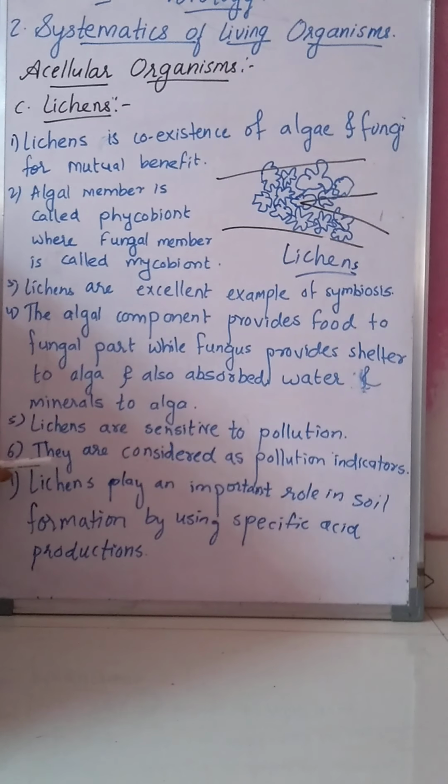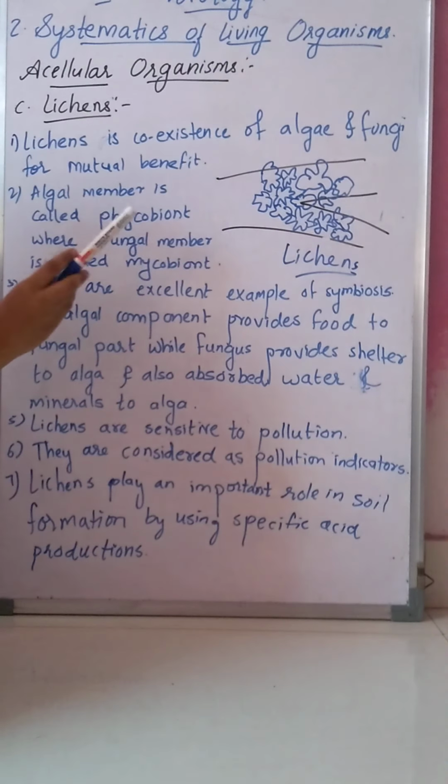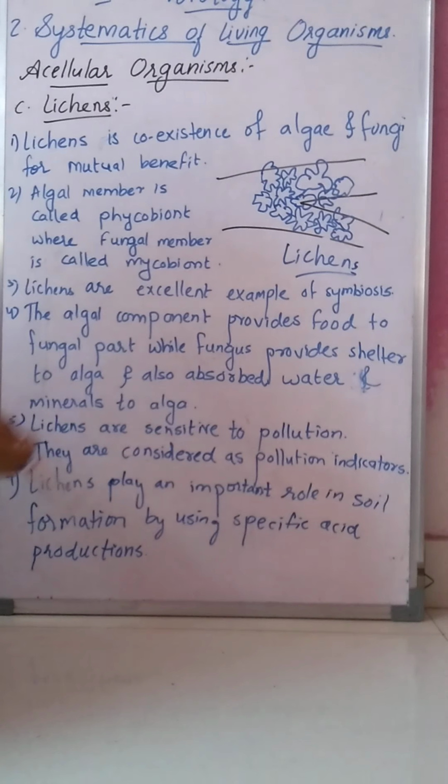Then lichens also play a very important role in soil formation. Lichens play a very important role in soil formation by using specific acid production. Okay, by using this specific acid production, these lichens play a very important role in soil formation.